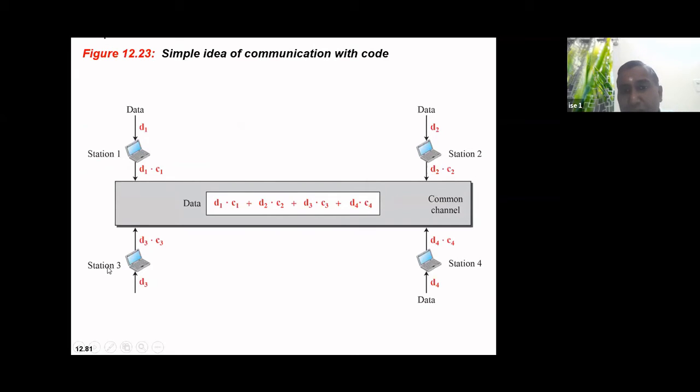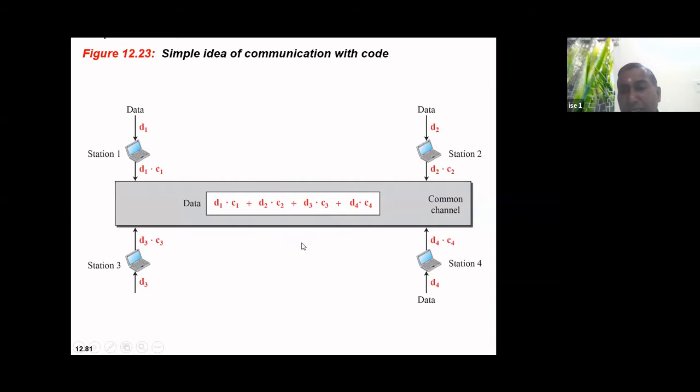What it will do is take the result sum, multiply it by chip code C2 of station 2, and get a value which, if I divide by 4, gives me the data value D2. I'll explain how it comes.